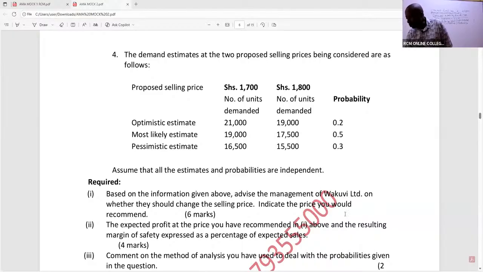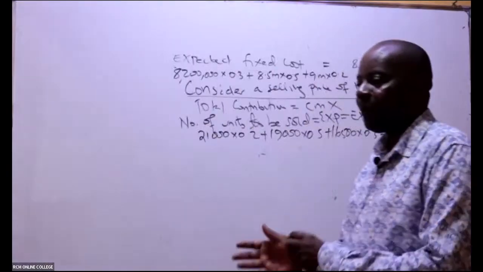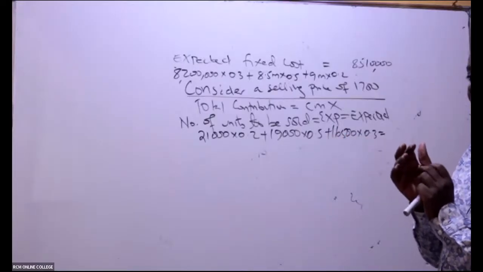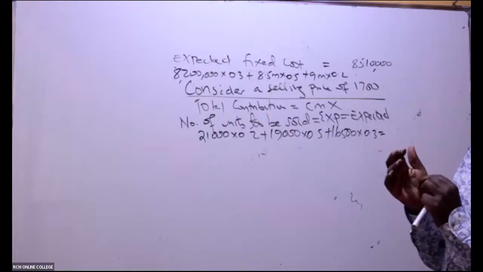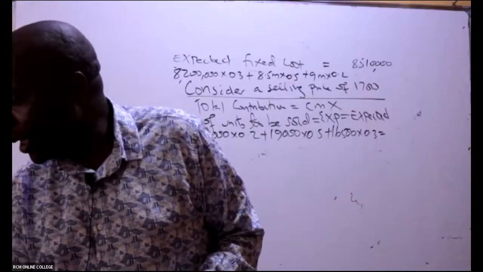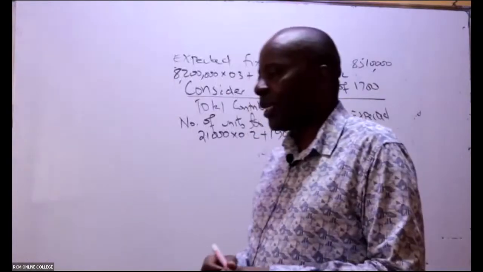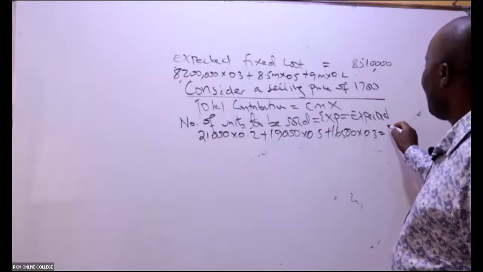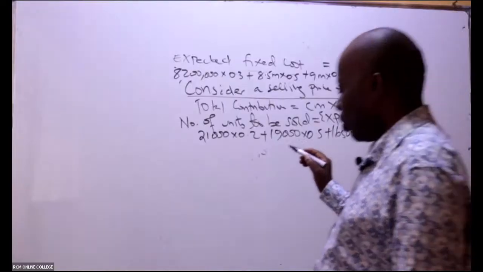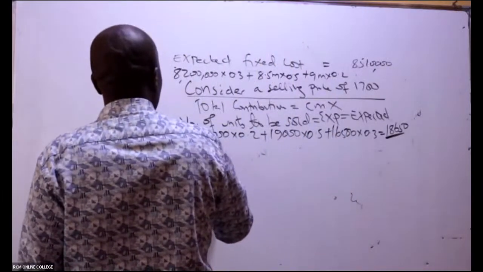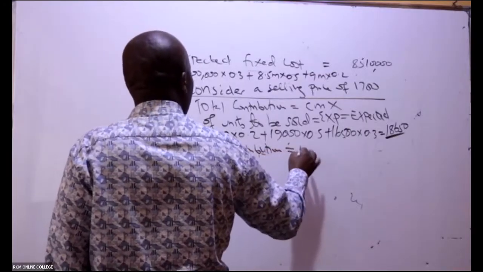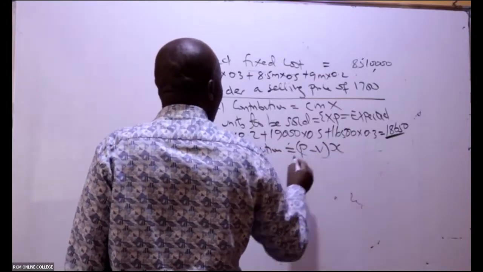Is there somebody who is able to give me the expected sales units? What am I able to get there? 18,650. Then, my good students, what will be the total contribution? Total contribution will be price minus variable cost times number of units.